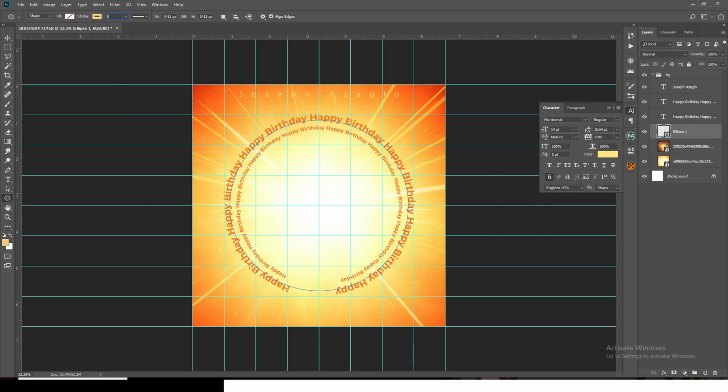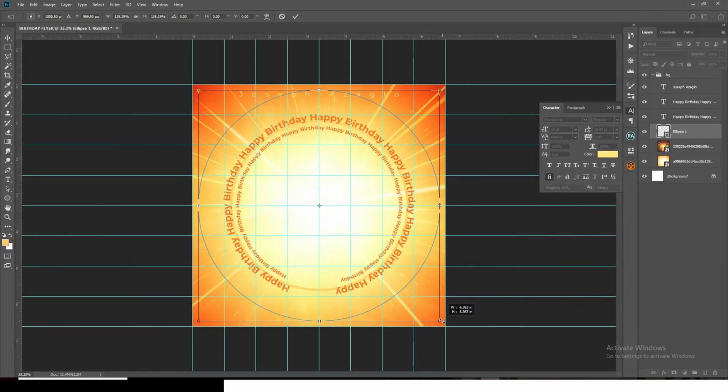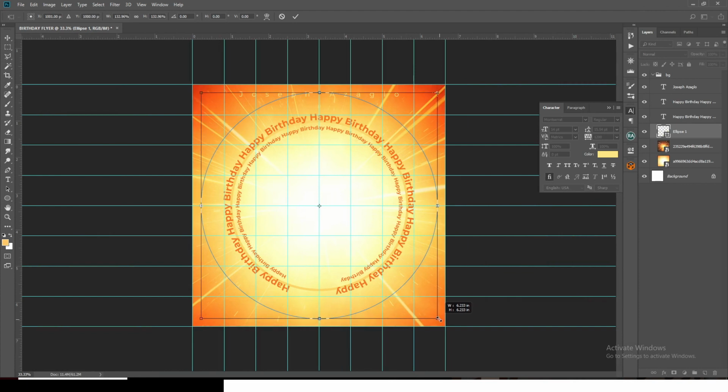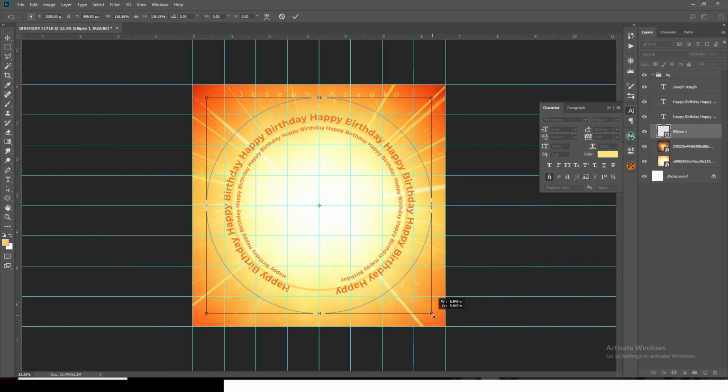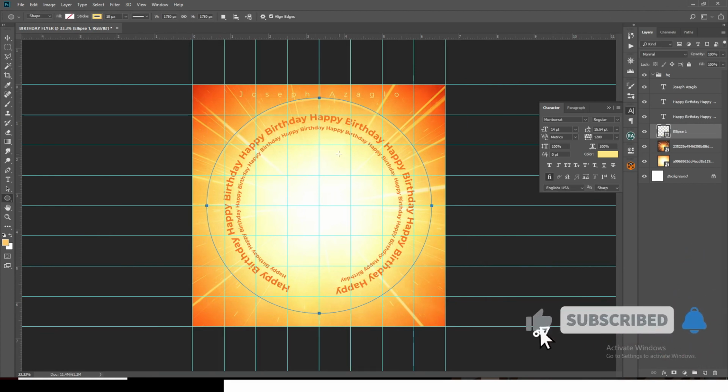I want us to give it 18. Alright, and then let's resize it. We want to resize it until it hits or almost hits both sides. We don't want it to touch the name. And I feel like this is better.